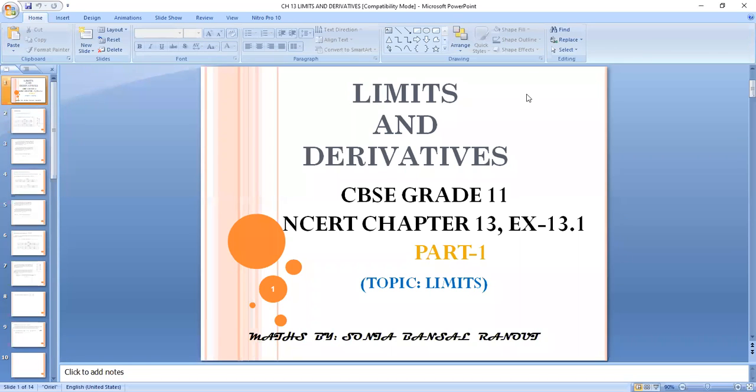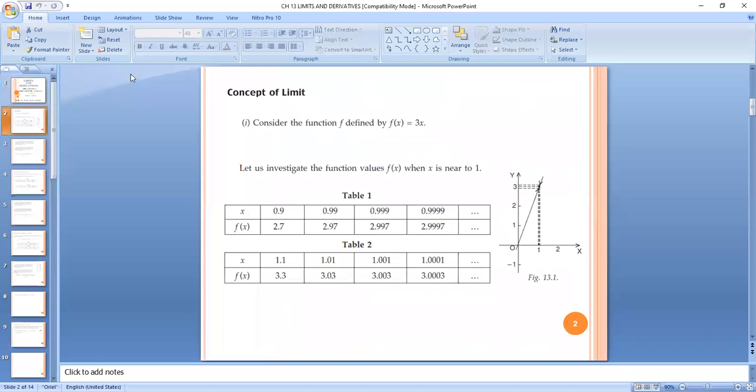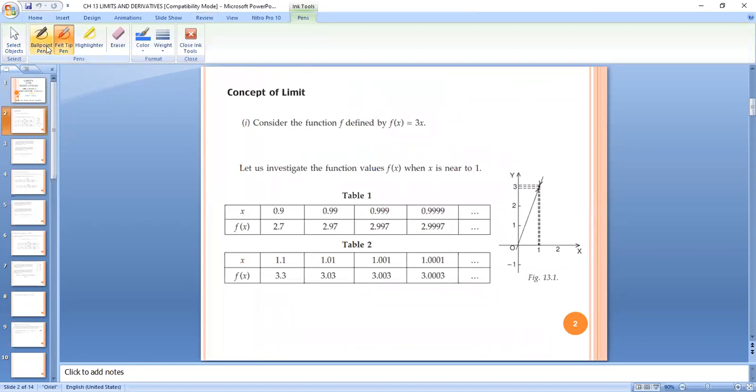So we will start with the chapter limits and derivatives today. Limits, very easy chapter, right? But you just need the understanding of the concept. Questions are very easy. But what is meant by limit in mathematics, this you need to understand.